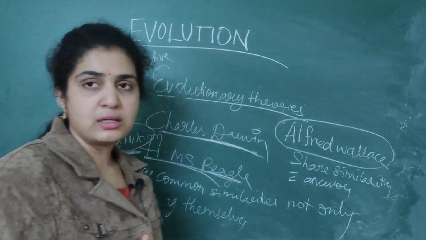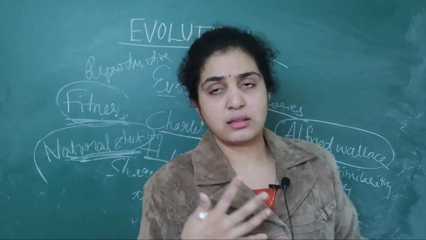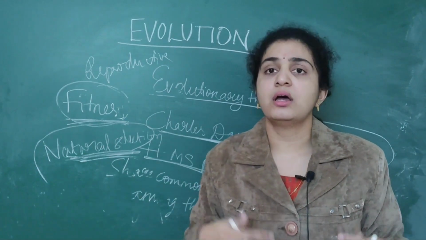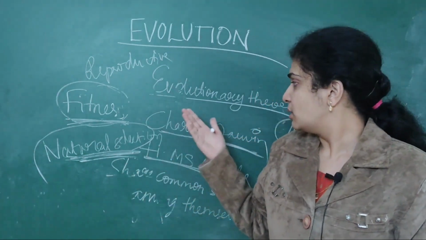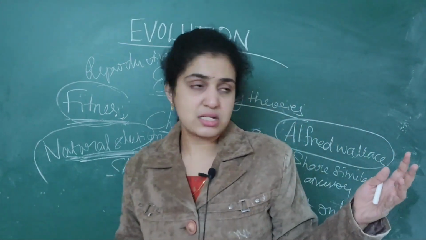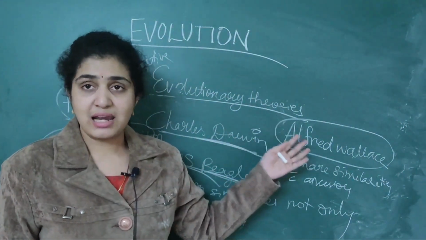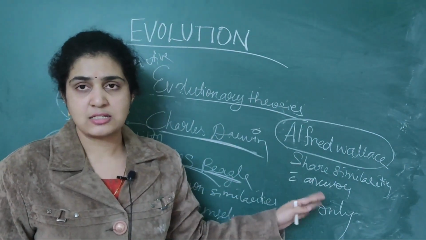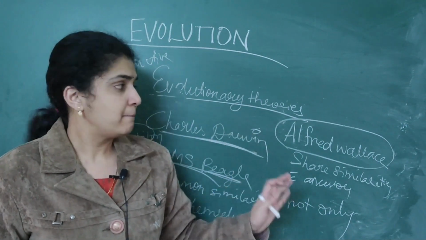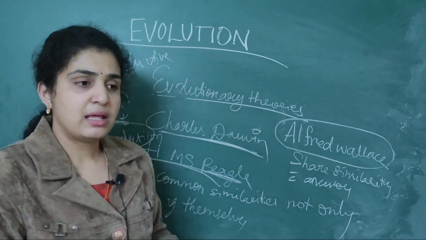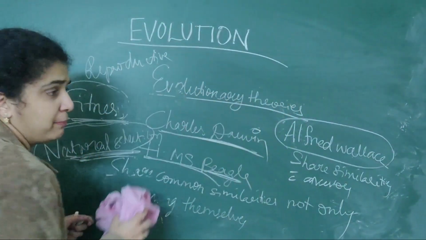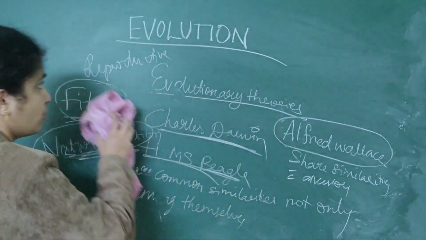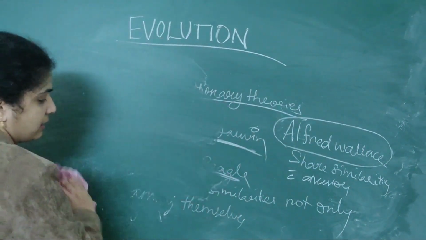He gave two theories: fitness of the individual, which is reproductive fitness, and natural selection, where nature selects what it wants. Later, Alfred Wallace, following Charles Darwin, also said that we share similarities with common ancestors. This is about the evolutionary theories. I am repeating all this because it is very important from the NEET point of view.